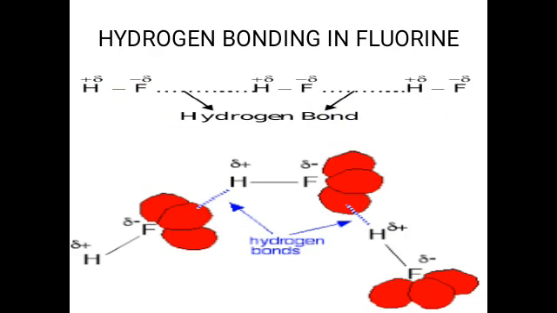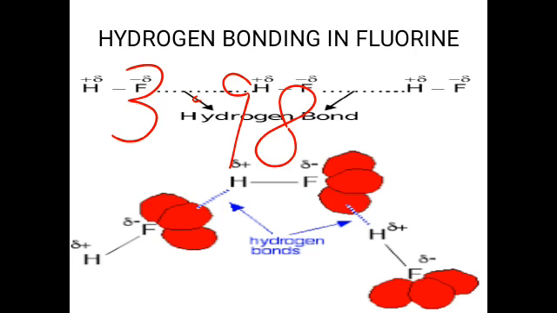Same is the case with the most electronegative element of the periodic table. You know, fluorine is the highest electronegative element of the periodic table, and its electronegativity is 3.98, which is rounded off to almost 4. The electronegativity of fluorine is very high, almost double that of hydrogen, and becomes the reason for hydrogen bonding in the HF molecule.